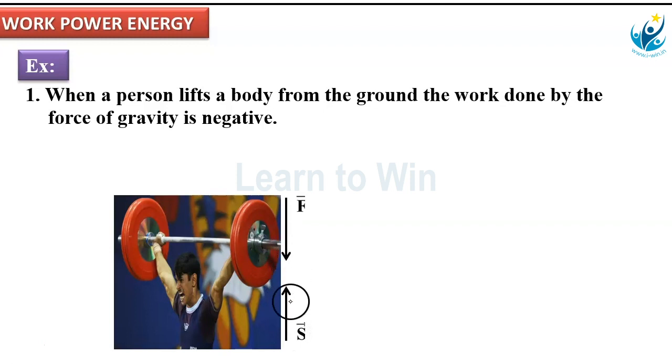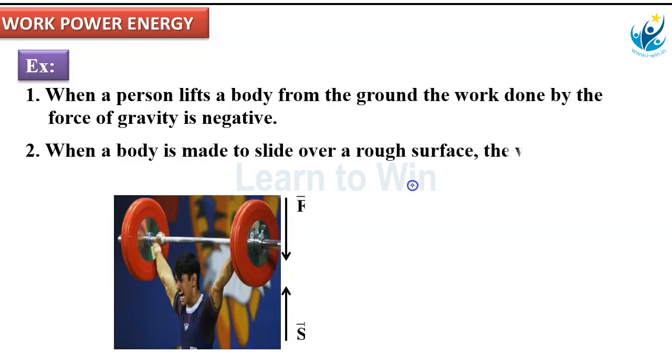These two are opposite in direction. This F is the weight of the object, which acts downward. Why? Because here we consider the work done by the force of gravity. That's why this F is equal to the weight of this lifted object, which is directed downward. Both are opposite, which means the angle between F and S is 180. If theta is 180, W equal to Fs cos 180, which is equal to minus Fs. Why? Because cos 180 equal to minus 1. So this is one of the examples of negative work done.